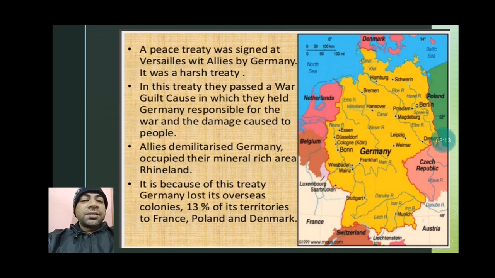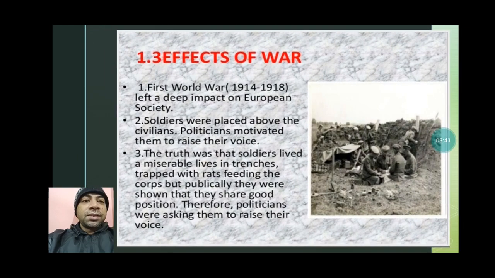Allies demilitarized Germany and occupied their mineral rich area, Rhineland. You can see the map also to see the location, Rhineland. So the mineral rich area was occupied by the Allies, and Germany got demilitarized. Because of this treaty Germany lost its overseas colonies and 13% of its territories to France, Poland and Denmark. On the countries which they attacked, they lost them.